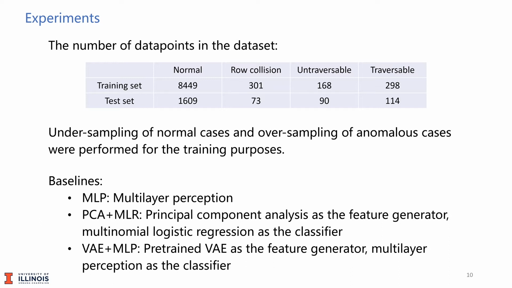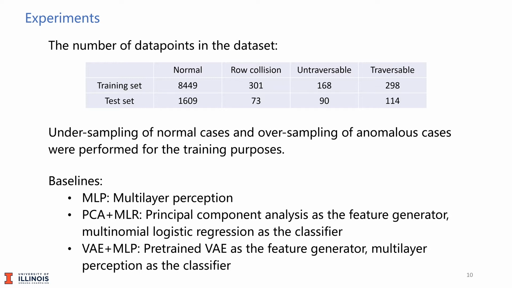The MLP is a multi-layer perceptron which maps from multi-modal input X directly to class label Y. In PCA plus MLR, the high-dimensional input XH is first compressed through principal component analysis and then concatenated with other low-dimensional input XL as the inputs to multinomial logistic regression.